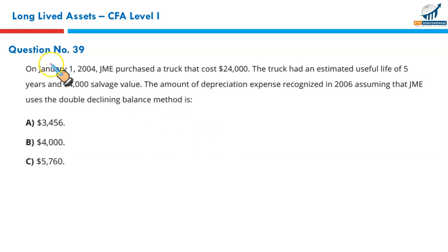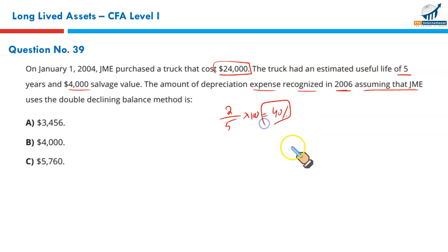Next, on January 1st, 2004, JME purchased a truck that cost $24,000. The truck had an estimated useful life of 5 years and $4,000 salvage value. What is the amount of depreciation expense recognized in 2006, assuming that JME uses the double declining balance method? How do you find the percentage in double declining balance method? 2 upon the estimated life multiplied by 100. That will give you 40%. So this is the depreciation rate you will use.